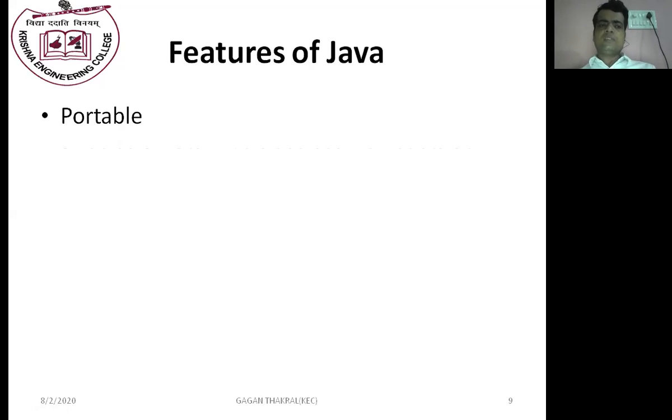Java is portable. We can execute a Java program on any operating system, from one machine to another machine, very easily. That's why Java is a portable language.